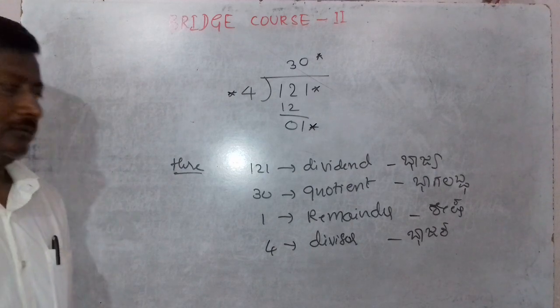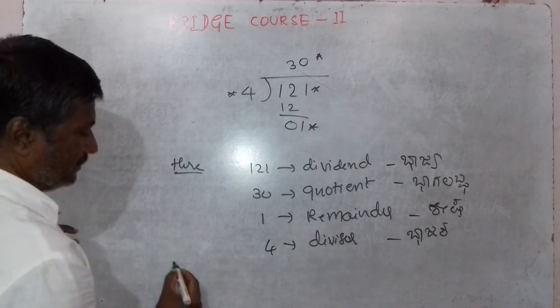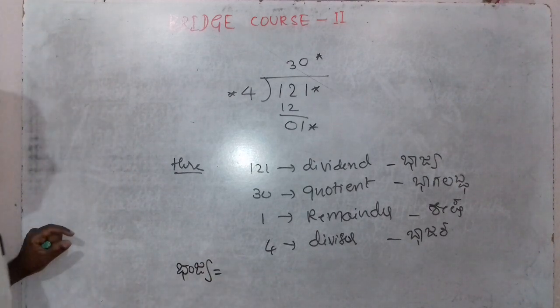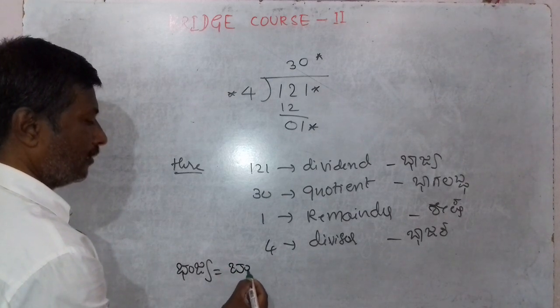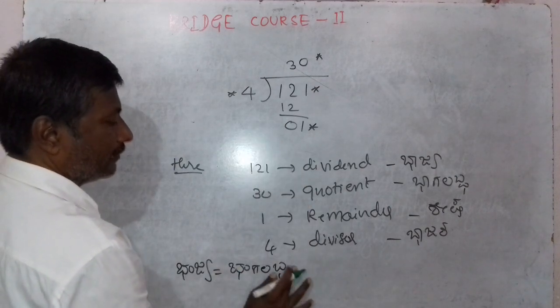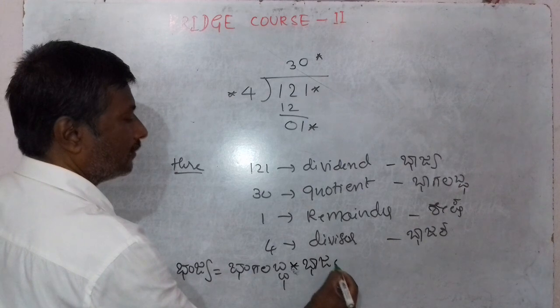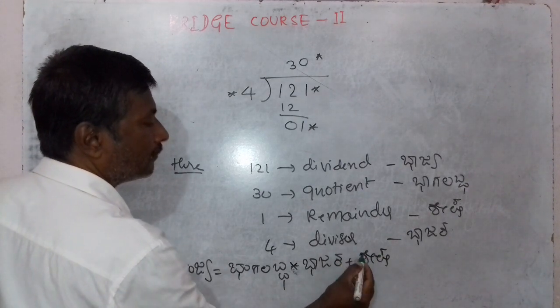And we know that Bhajya equals Bhagavadda into Bhajaka plus Shesha.